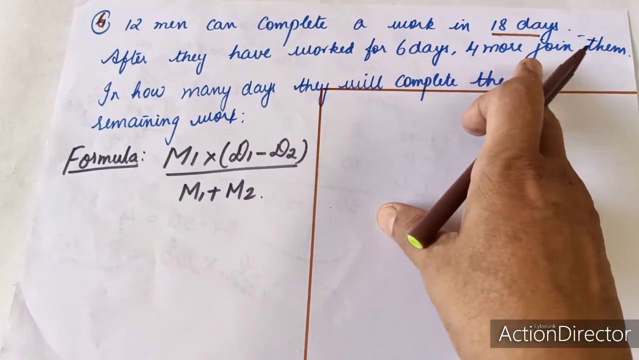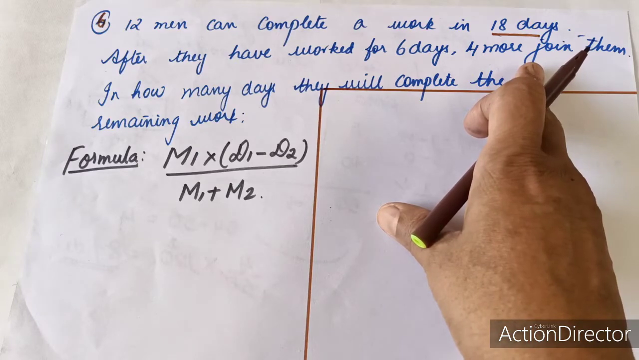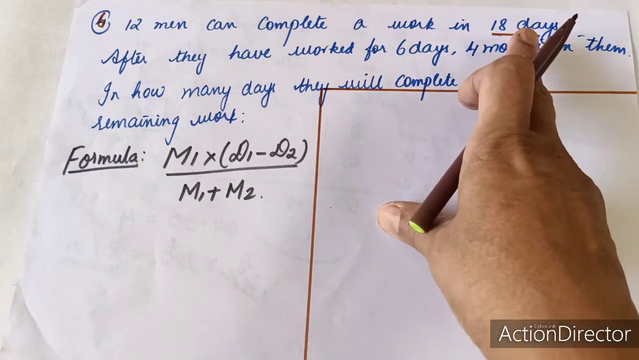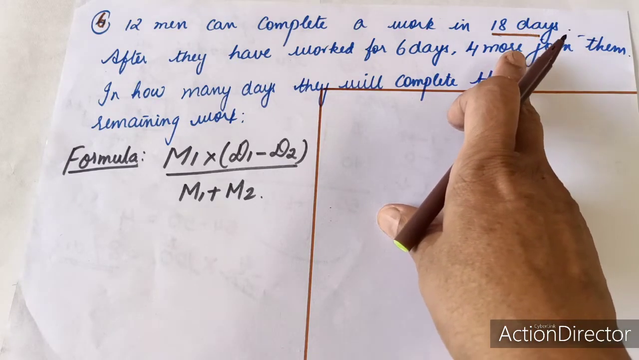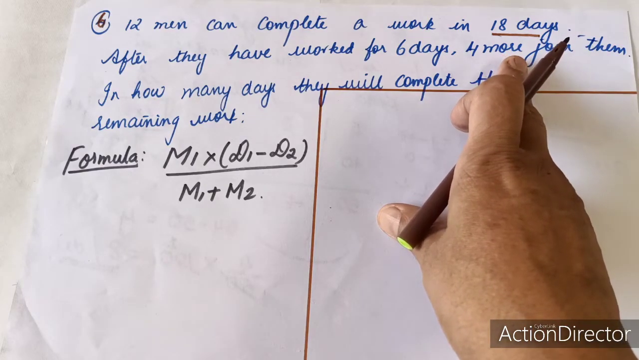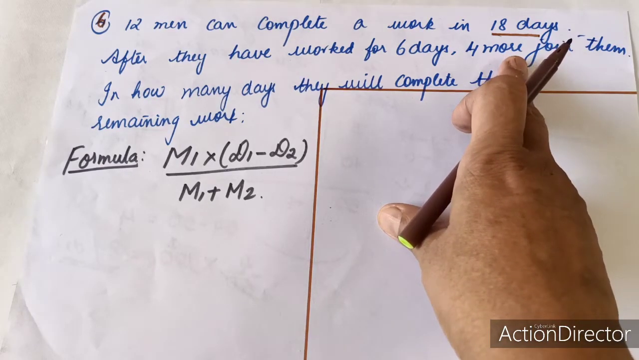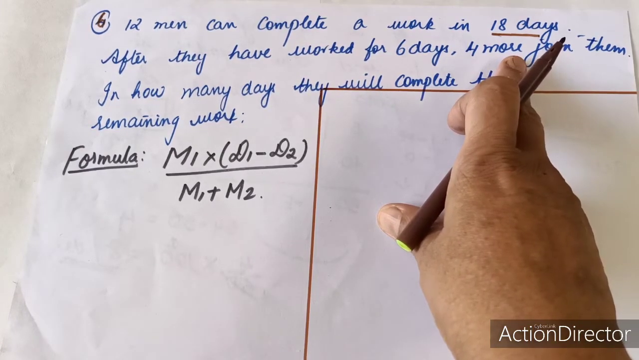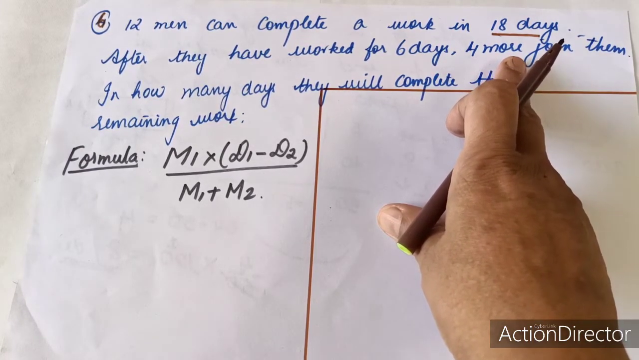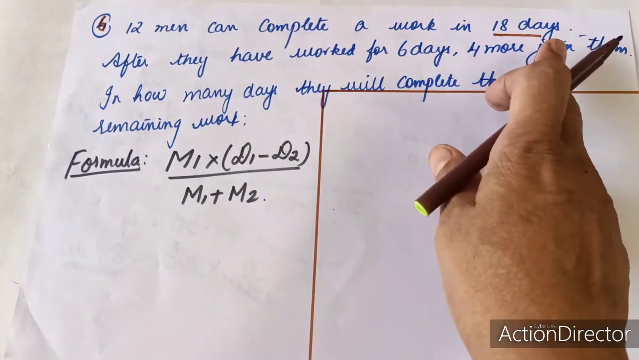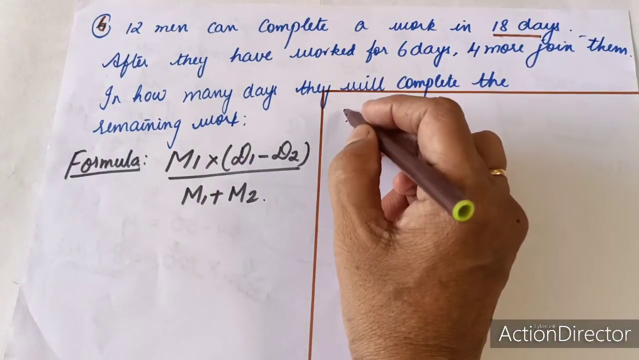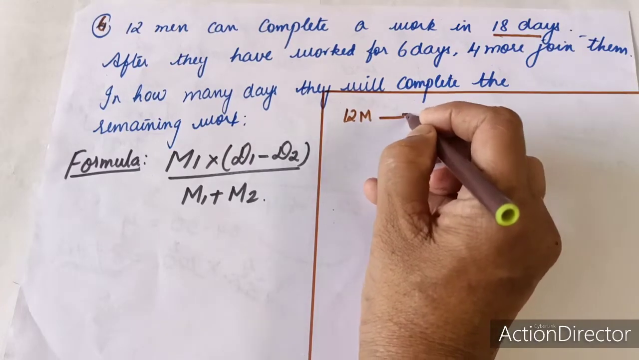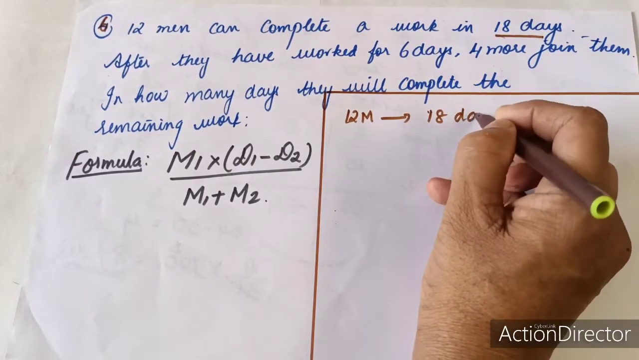As 4 men are joining, men and days are inversely proportional. So if any more number of men join, then the number of days will be lesser. They can complete their work in less number of days. So let us find how they are going to complete the remaining work in lesser number of days. 12 men can complete the work in 18 days.